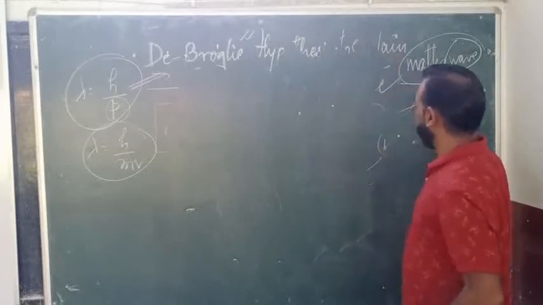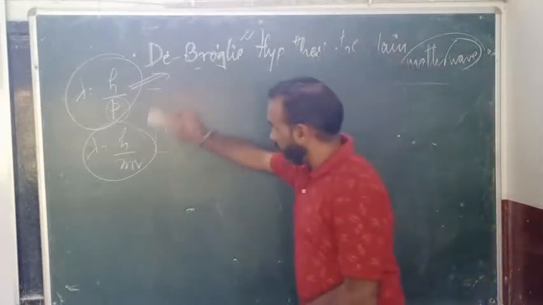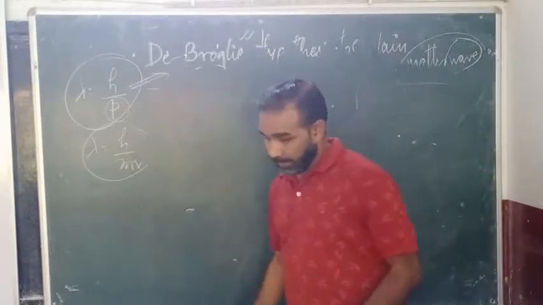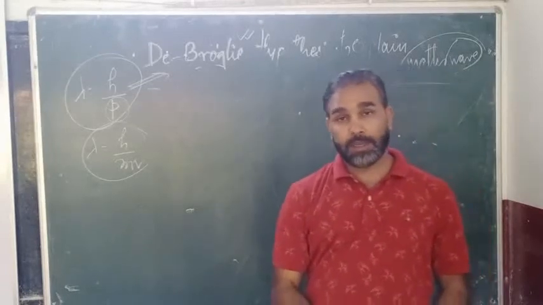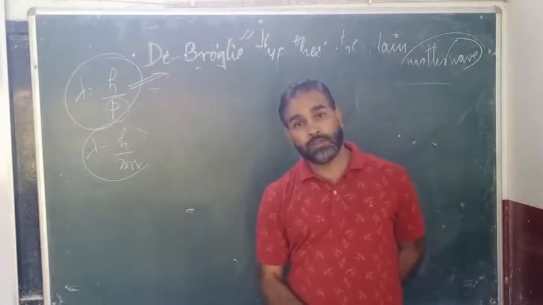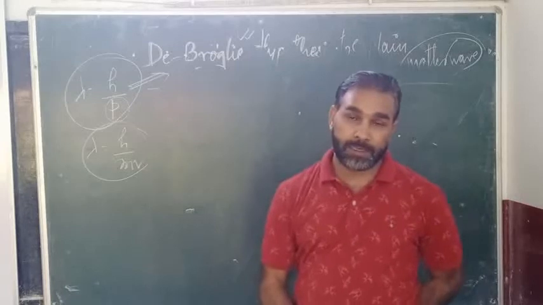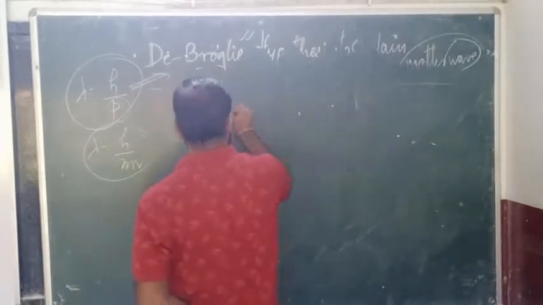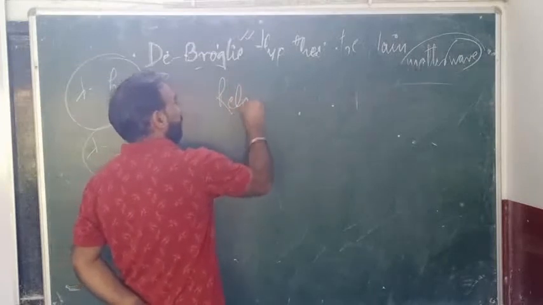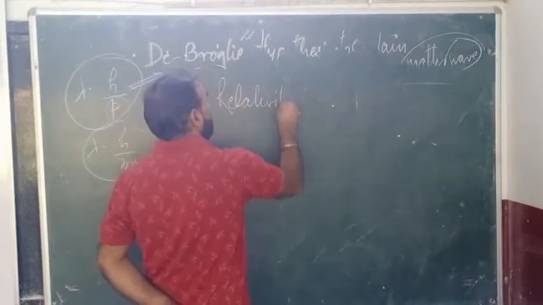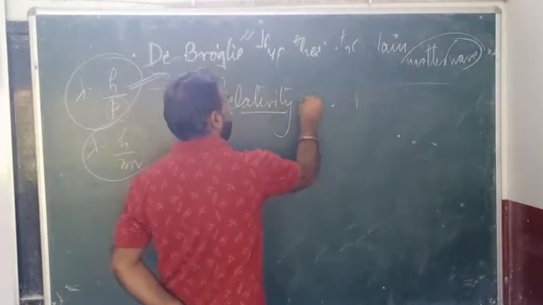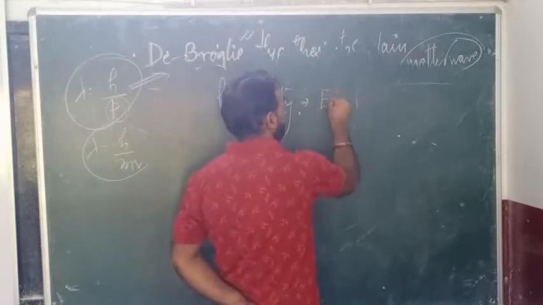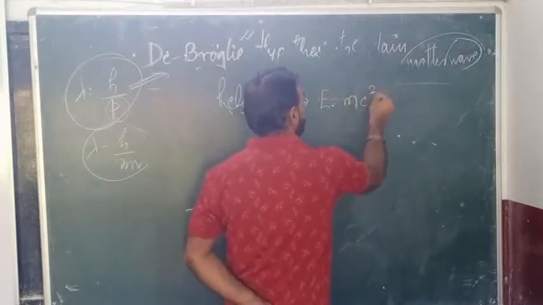The photoelectric effect was explained by Einstein, right? Albert Einstein, and the theory of relativity was also given by Albert Einstein. So he studied both of them. From the theory of relativity, like the Einstein equation, he used E equals mc square.